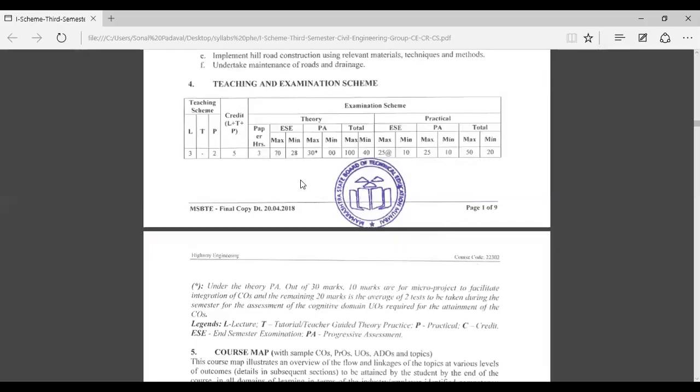In that, 10 marks is for your micro project and 20 marks is the average of class test 1 and class test 2. Then 50 marks is for practical, that is the internal examination. In that, 25 marks is for the end semester examination and 25 marks is for practical.